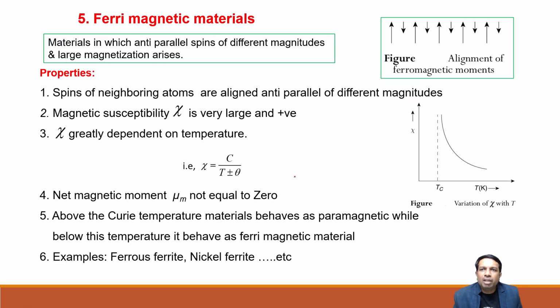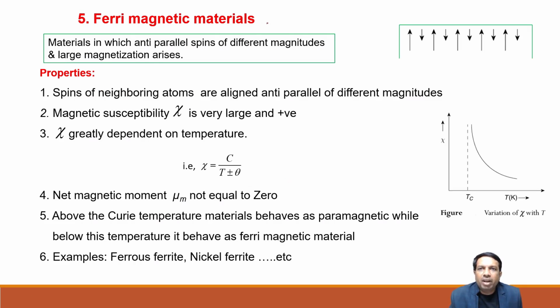Then ferrimagnetic materials: materials in which anti-parallel spins of different magnitudes exist and large magnetization arises. Here we have opposite spins but of different magnitudes. The spins of neighboring atoms are aligned anti-parallel with different magnitudes. Magnetic susceptibility is very large and positive.